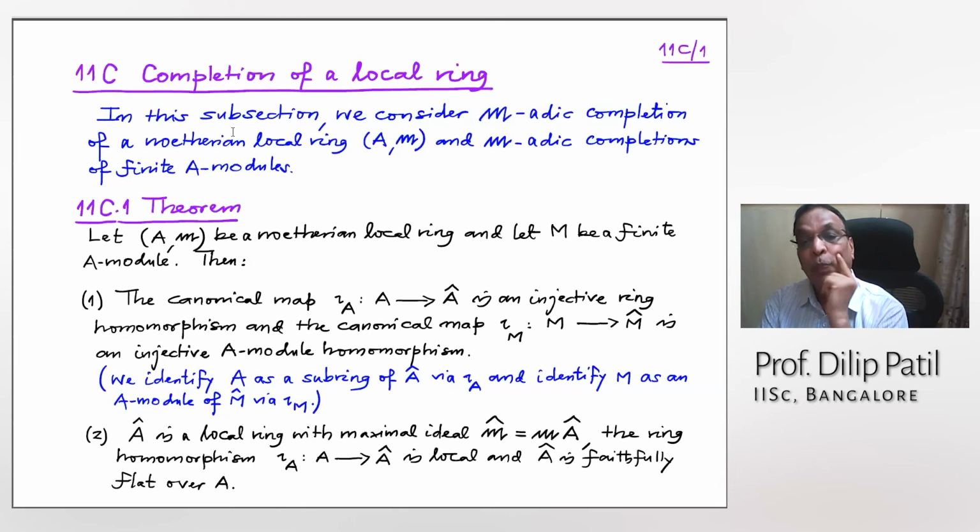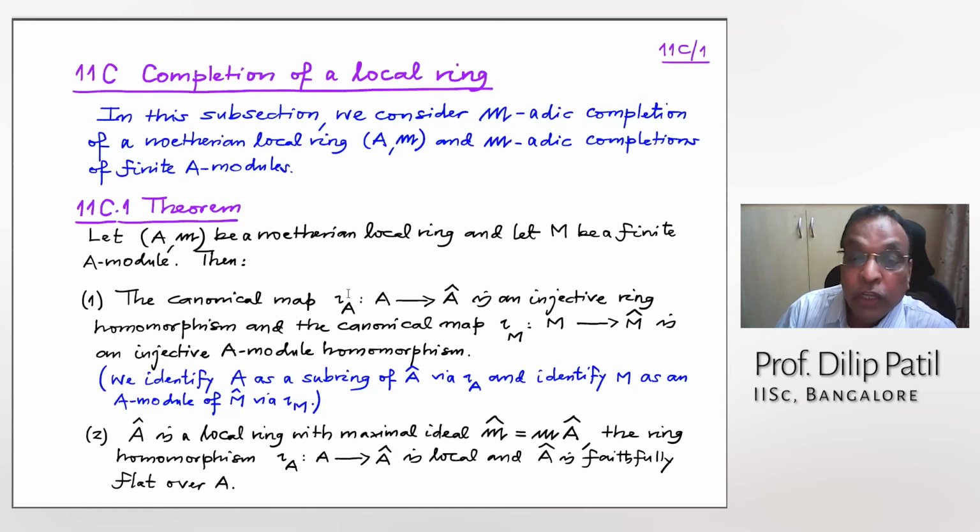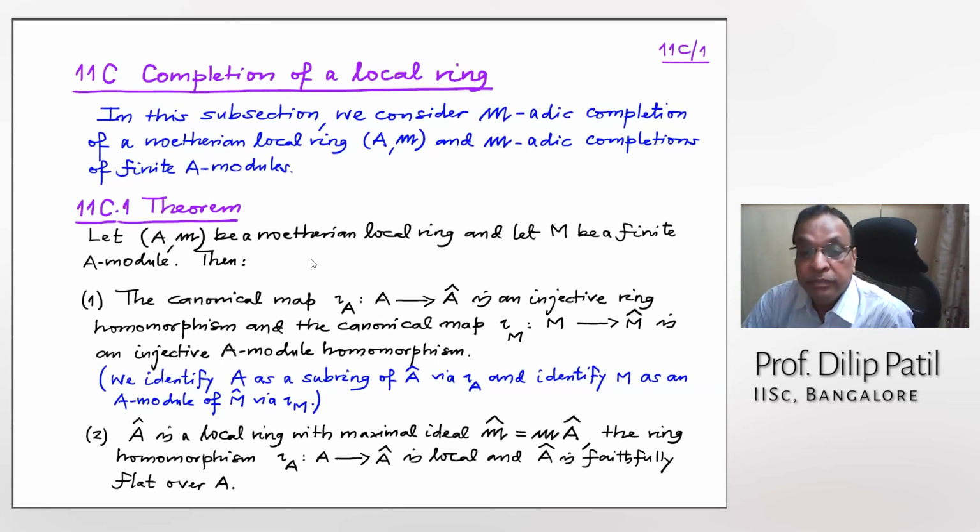All right. So the first says that the canonical map iota_A from A to A cap is an injective ring homomorphism. In general, it is not an injective homomorphism, but in this case, it is injective.